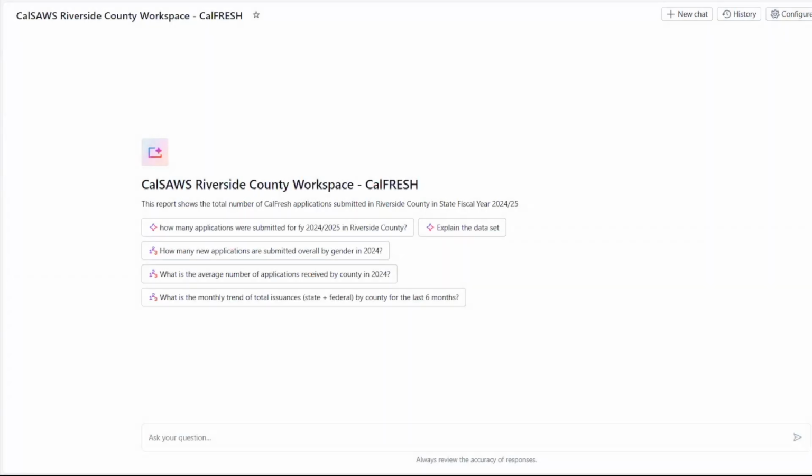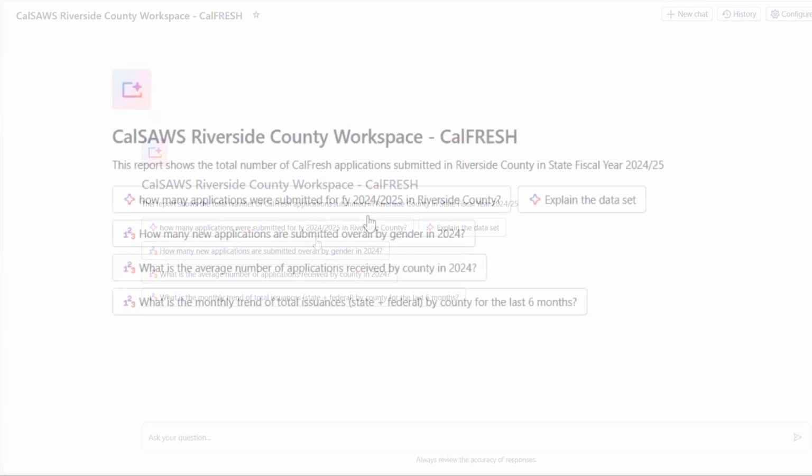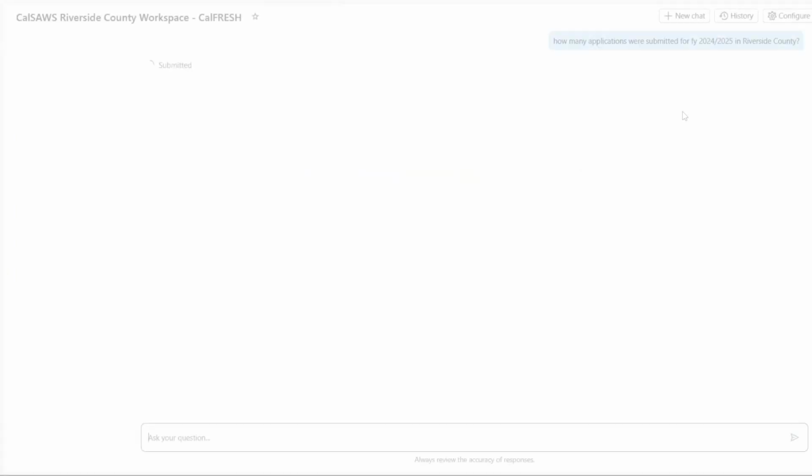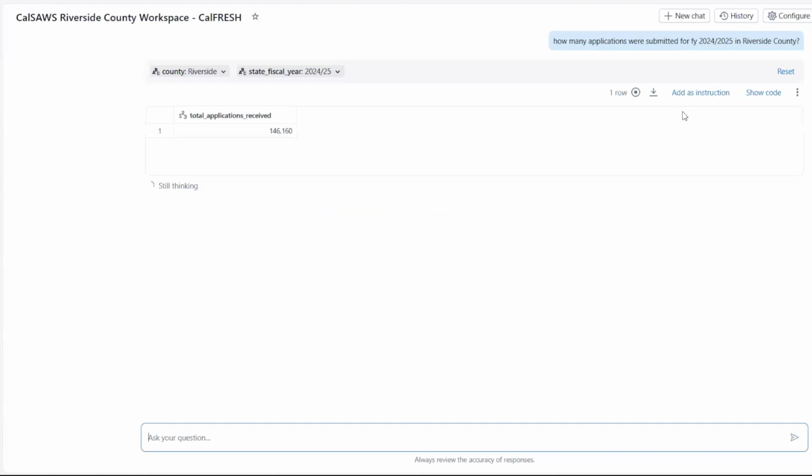Within the analytics platform, we will release a chat-based tool for analytics. This is similar to a ChatGPT interface where you can ask questions in natural language, and instead of a text response, it will provide you with a data report or visualization. Here it provides relevant questions to help get you started. It's suggesting we could ask how many applications were submitted for fiscal year 24 and 25 in Riverside County. So let's see what it pulls back.